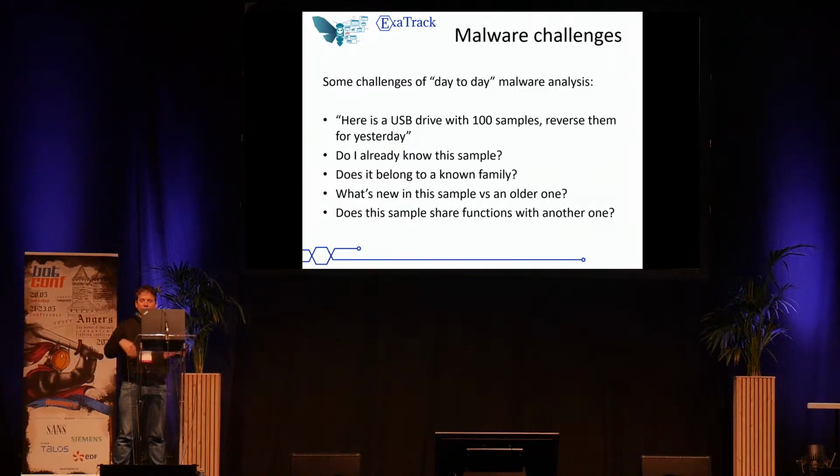So the questions we ask often are: do I already know this sample? It can be easy to answer with just a simple SHA-256 hash. But if it's only a little bit mutated, you don't know the sample. Does this sample belong to a known family? Does it look like something I know already? If it looks like something I already know, what's new in this sample? What's different? Or does it share some function with older ones?